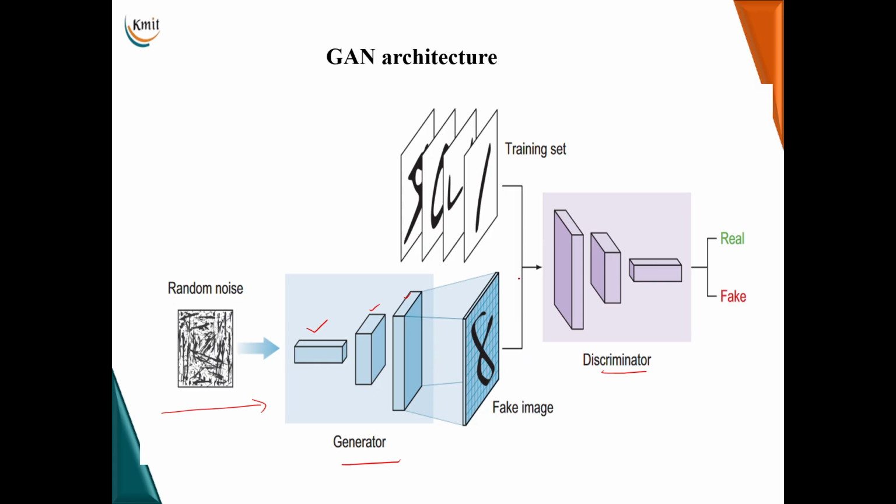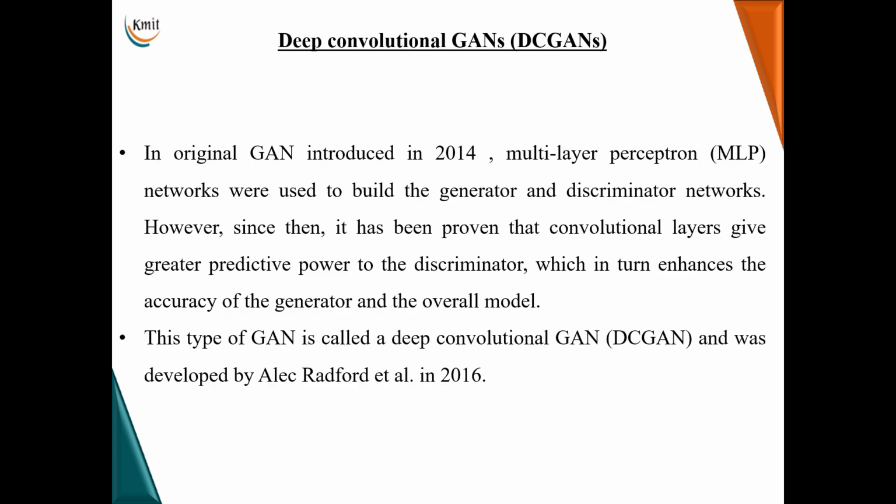This fake image, along with some real images of the dataset, will be given as input to the discriminator. Then the discriminator will classify each as real or fake. At the discriminator you will have a dense layer followed by a sigmoid activation function, as we are performing binary classification. It will generate numbers between 0 and 1, where 0 represents fake data and 1 represents real data. This is the architecture of generative adversarial networks.